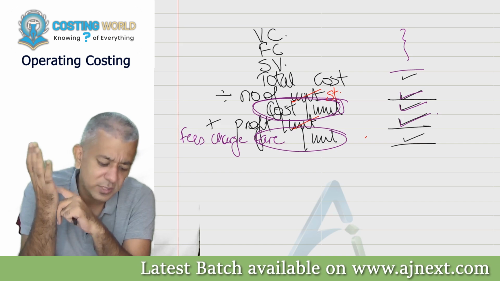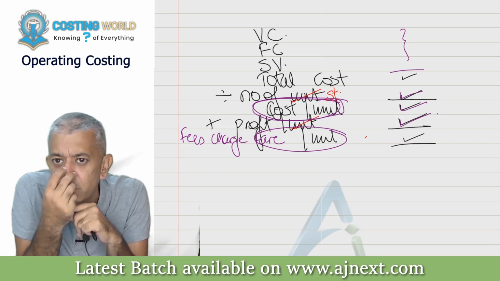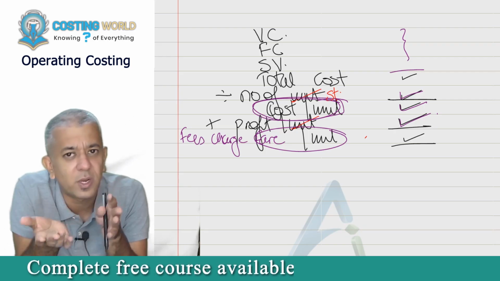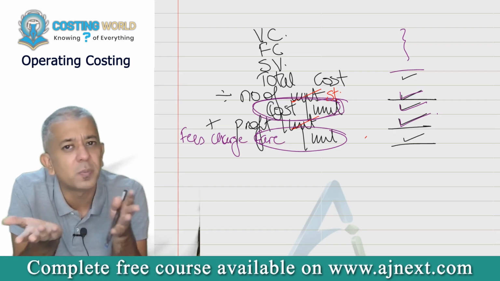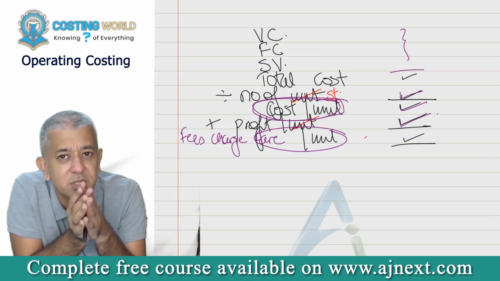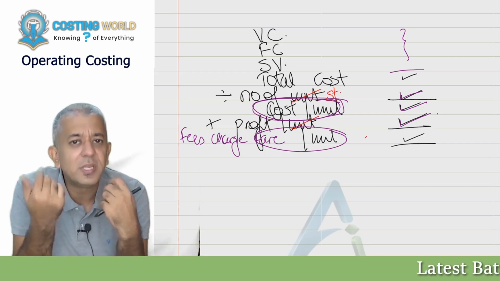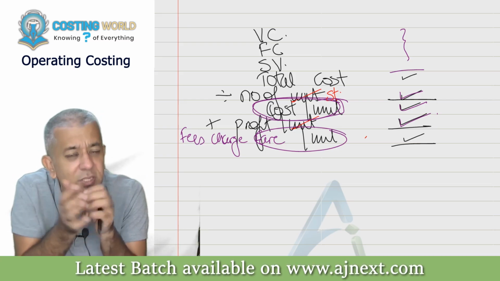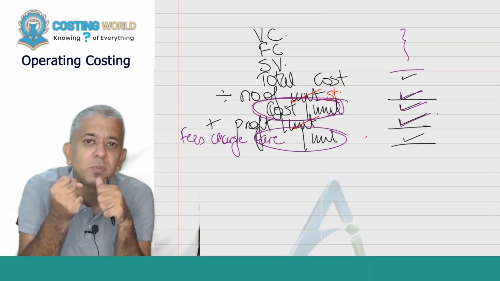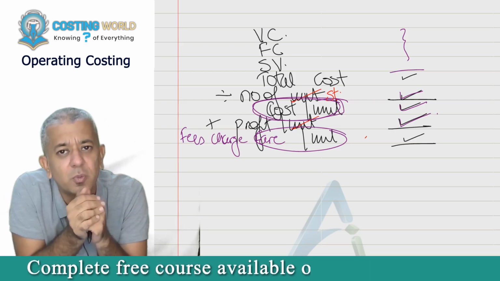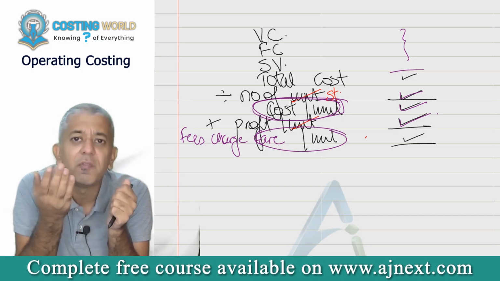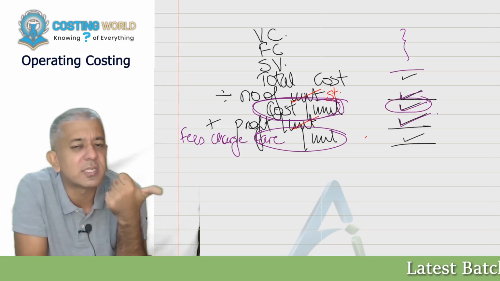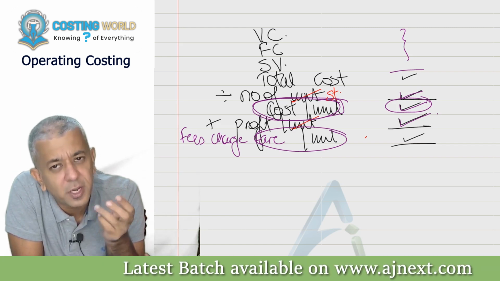Whenever you reach your CA final level, we'll tell you how businesses these days are running, okay. Cost is one of the things that you require to fix the prices, okay. Might not be the only thing, because the dynamics of the business are changing so much. New companies come, so we have to reduce the price to some extent for some years. When we get the customer share, okay, then we'll start increasing the prices, okay. But one of the reasons we try to find out cost is so that if our cost is high, we can try to take some measures to reduce that cost.